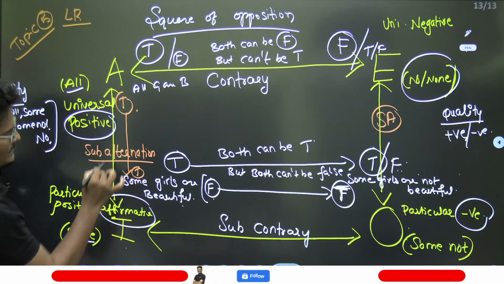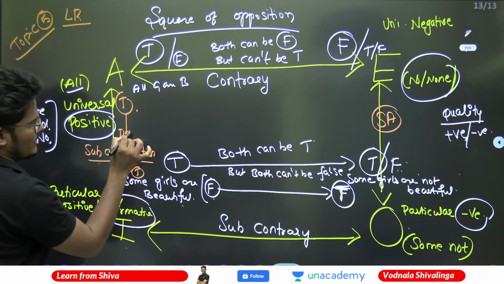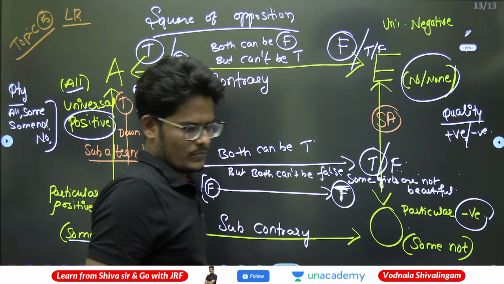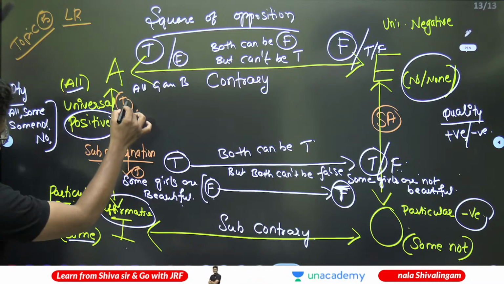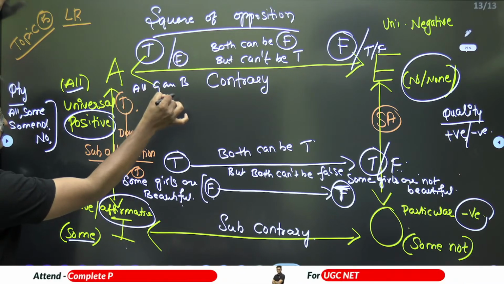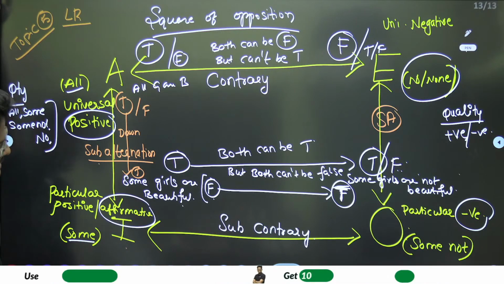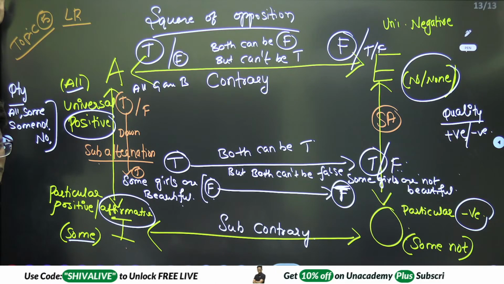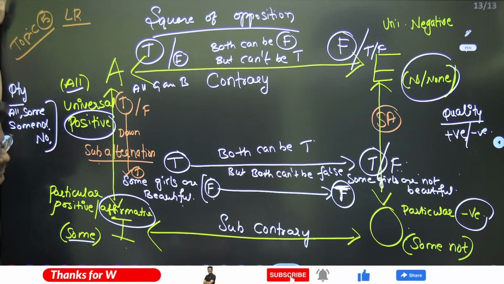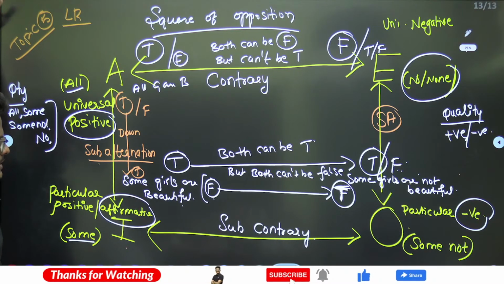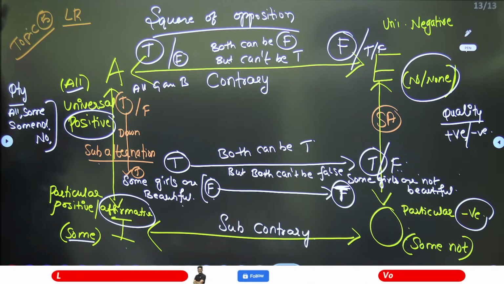Truth always downwards. Okay. Now if "all girls are beautiful" is a false statement, can you say "some girls are beautiful" is a true statement or a false statement?